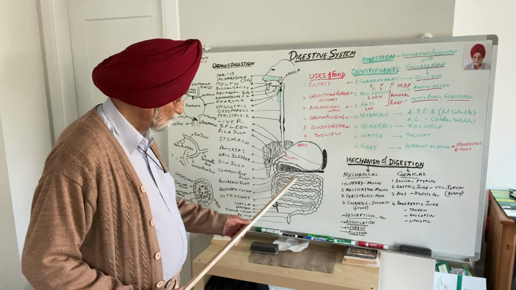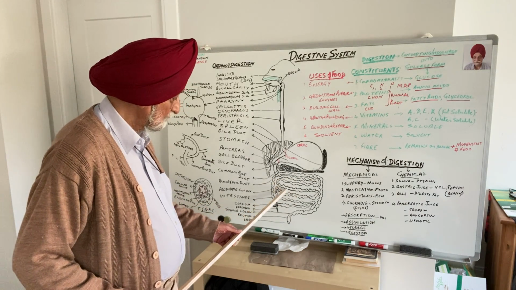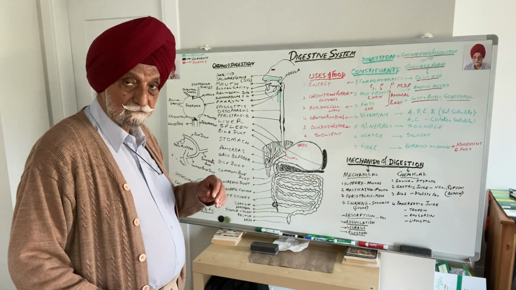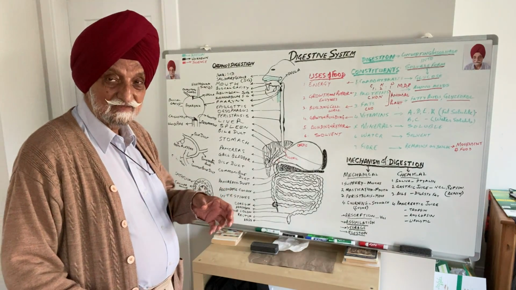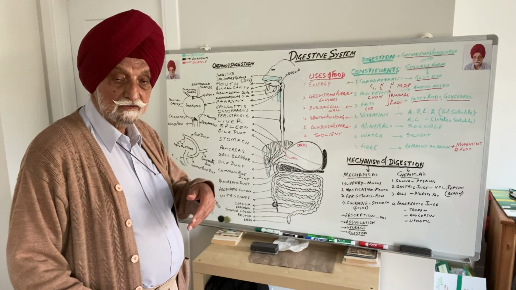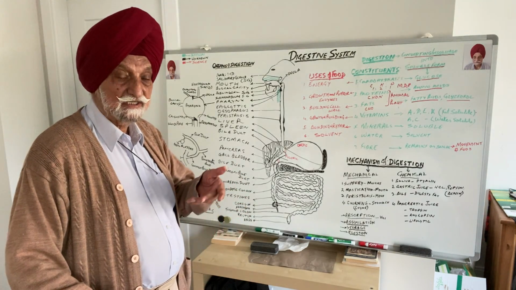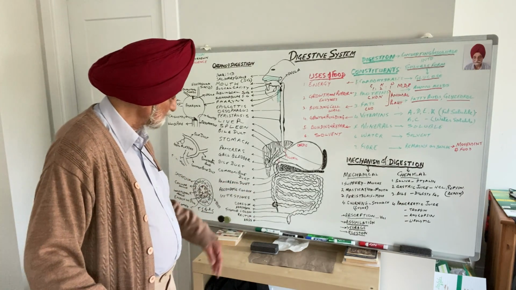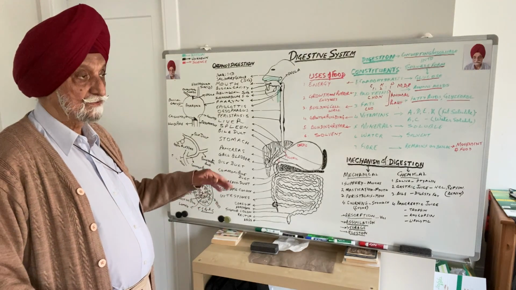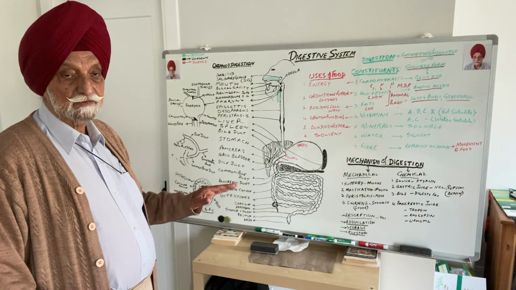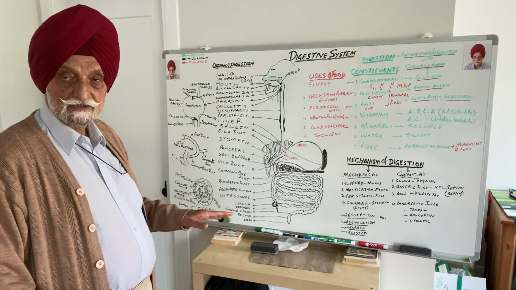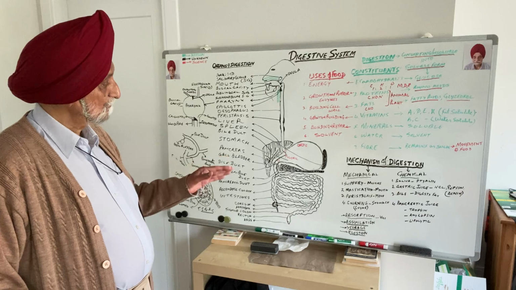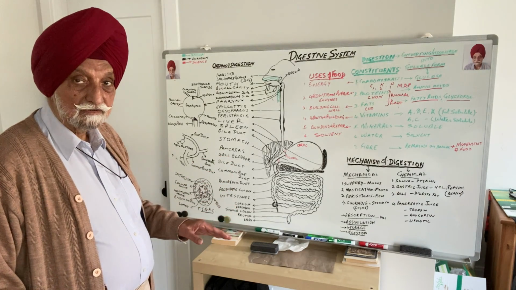Now, as the food gets into the small intestine, the upper half of the small intestine is more digestive in function and secretes a juice which is called intestinal juice. And this intestinal juice also has enzymes which will convert all the proteins and peptones into completely amino acids, all the carbohydrates into glucose, and all the fat into fatty acids and glycerol.